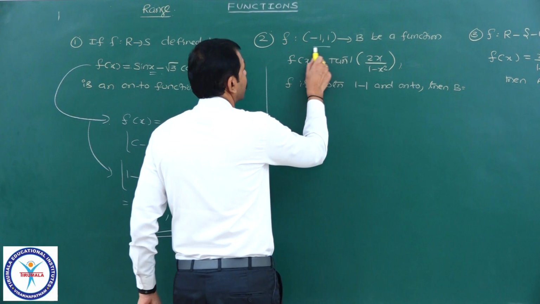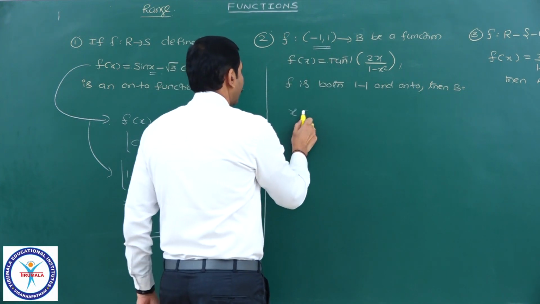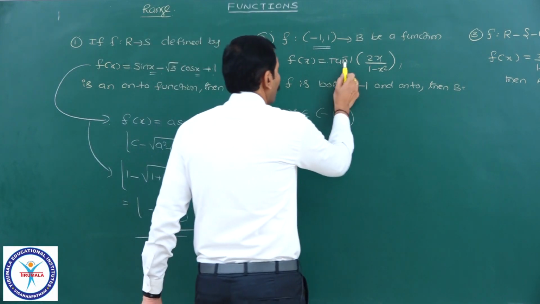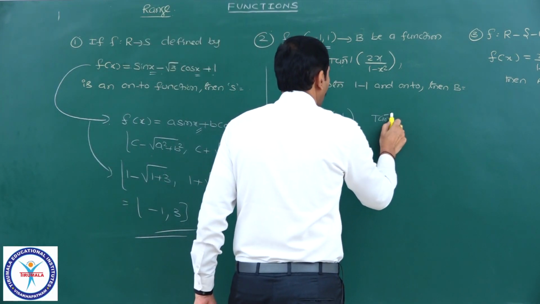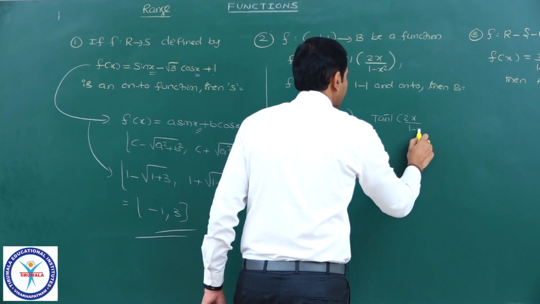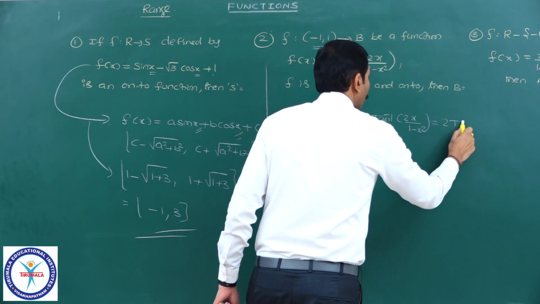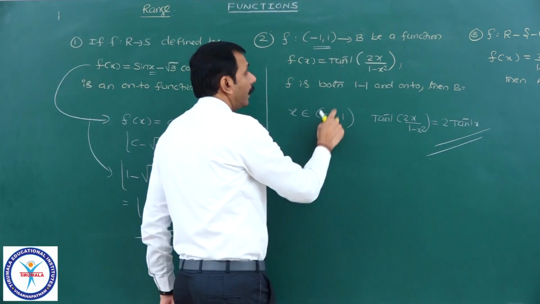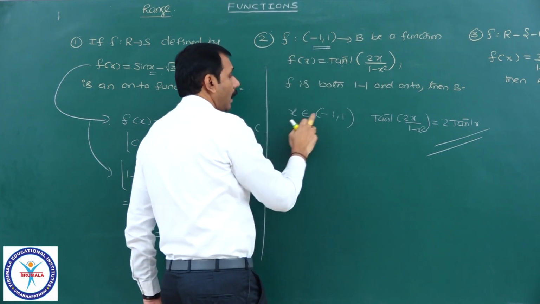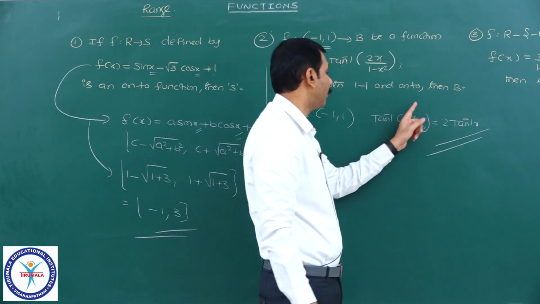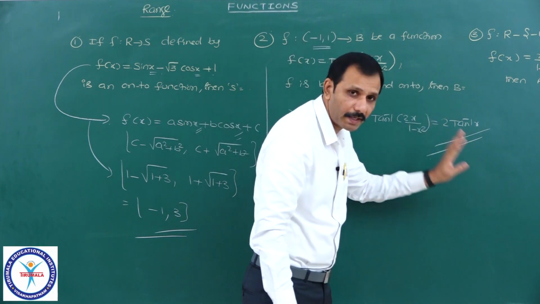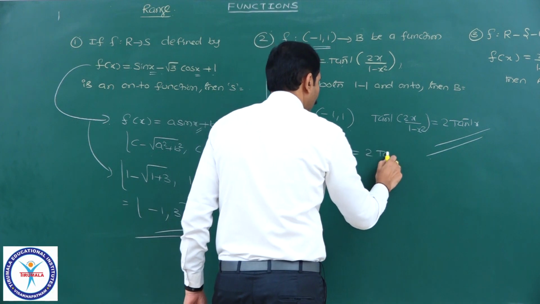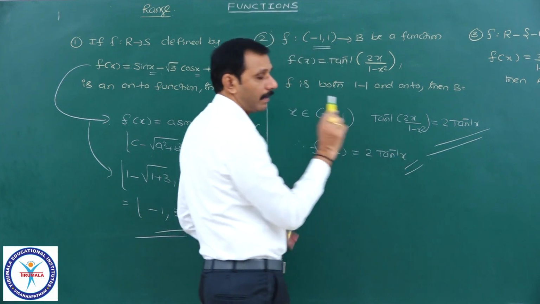Observe, what is the domain? Minus 1 comma 1. Therefore, for x belonging to minus 1 comma 1 only it is defined, and now tan inverse of 2x by 1 minus x square is equal to 2 tan inverse x. It is the key point here. Therefore, because x belongs to minus 1 comma 1 only, tan inverse of 2x by 1 minus x square equals 2 tan inverse x. This implies, what is our function f of x? f of x equals 2 tan inverse x. This is the function they have given.